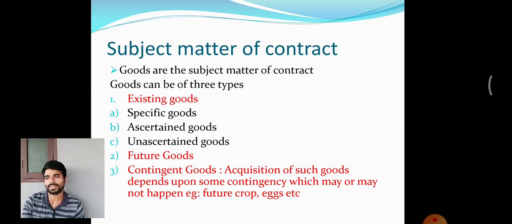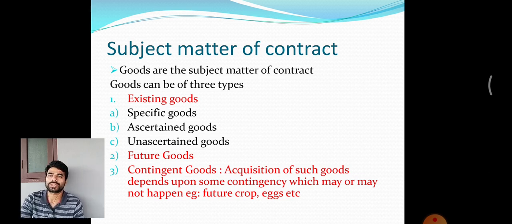It needs to say that this should have certain qualities. But we cannot exactly say this particular rice I need. I can say I need basmati rice or I need Jaya rice. That is it, not more than that, we cannot explain. So it is identified by samples, or the supplier gives me the sample, oh, this is the basmati rice, I need one bag of rice. Okay, fine. That is unascertained goods.